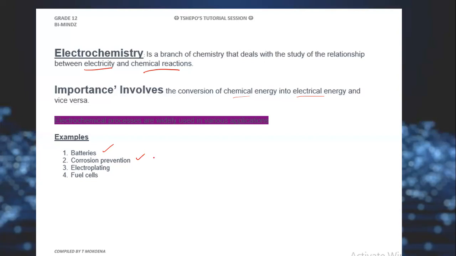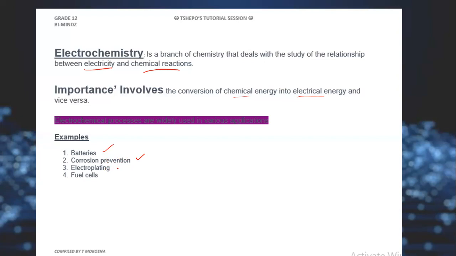In chemical industries, there is a process for corrosion prevention where they coat the metal, which could be a pot or cutlery or whatever, with a certain metal that will prevent corrosion.